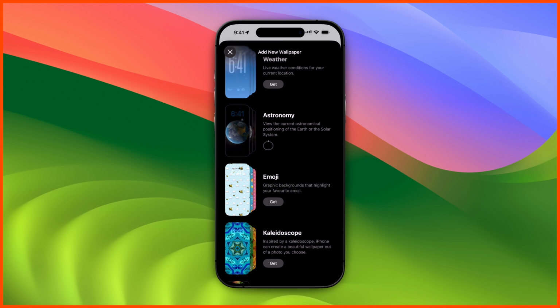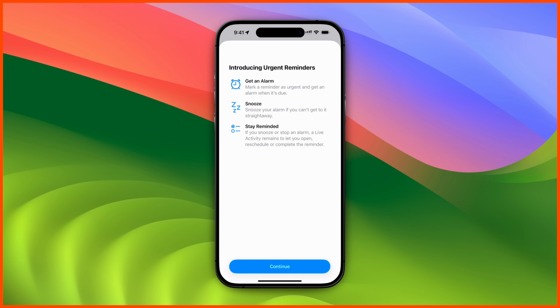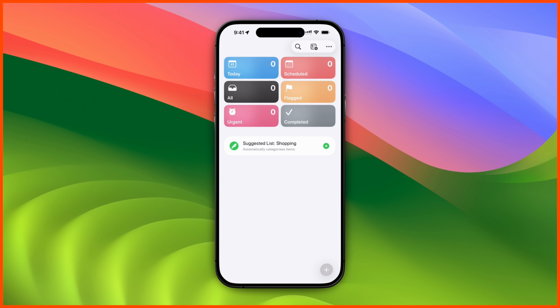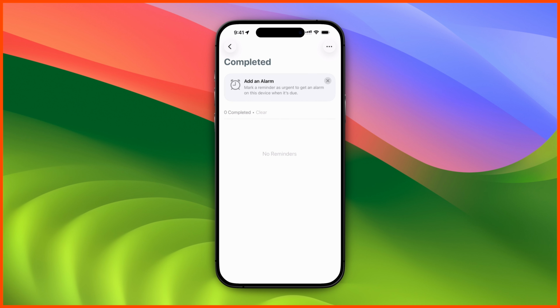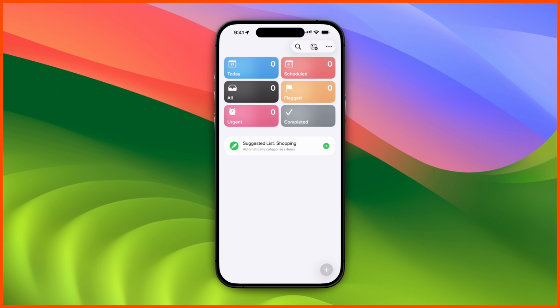Accordingly you should decide which wallpaper you want. And next thing, reminders. If you see here, they are introducing urgent reminders, with alarm, snooze and stay reminder as well. So however many reminders you schedule here, after you complete them, the list automatically comes here. Previously this feature was not available, so they are introducing this one, which is much more important.